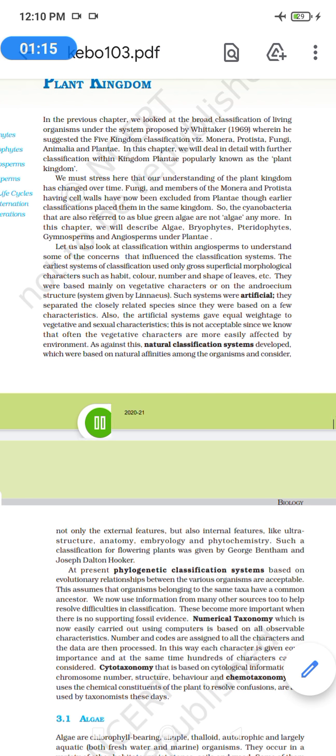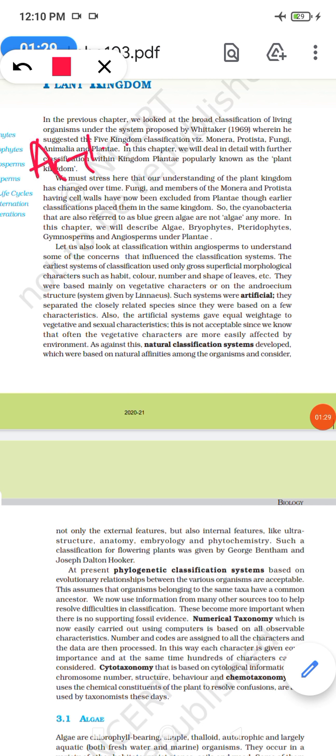What is the way that we classify this particular kingdom? There are different modes of classification. We have the artificial mode of classification. In the artificial mode of classification, they are basically classified based on one or few external morphological characteristics, which may not have any phylogenetic significance. That is how they are classified artificially.